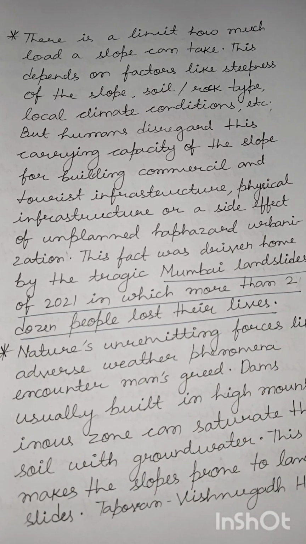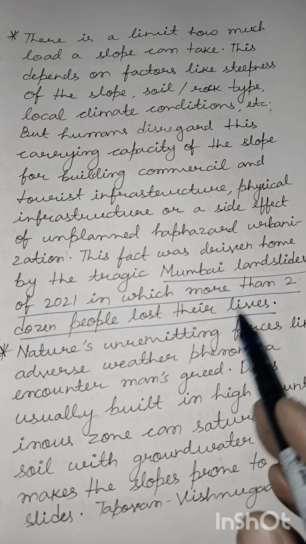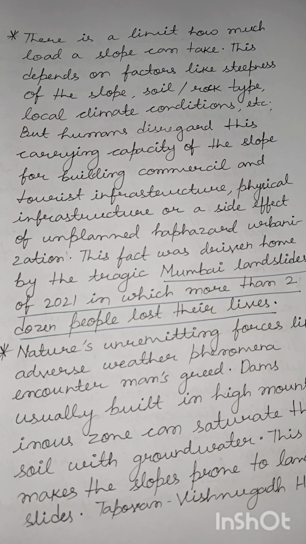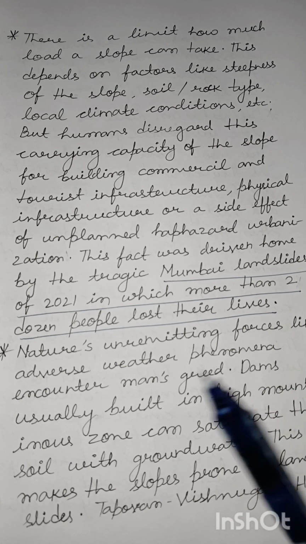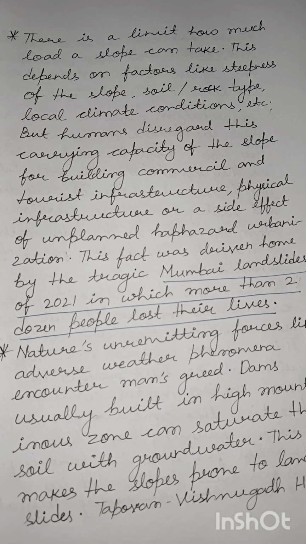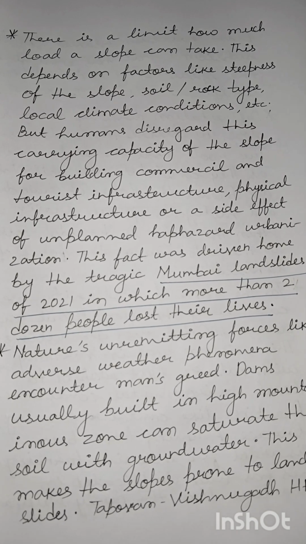Again, the point here is that when you are taking up these kinds of questions, for example natural disasters, please try to include some actual events, some of the actual accidents from current affairs. What we are discussing here is that Mumbai's topography is prone to landslides. But due to unchecked urbanization, this vulnerability to landslides turned into a disaster that was seen during the year 2021, when more than 24 people lost their lives in the vicinity of the metropolitan city of Mumbai.